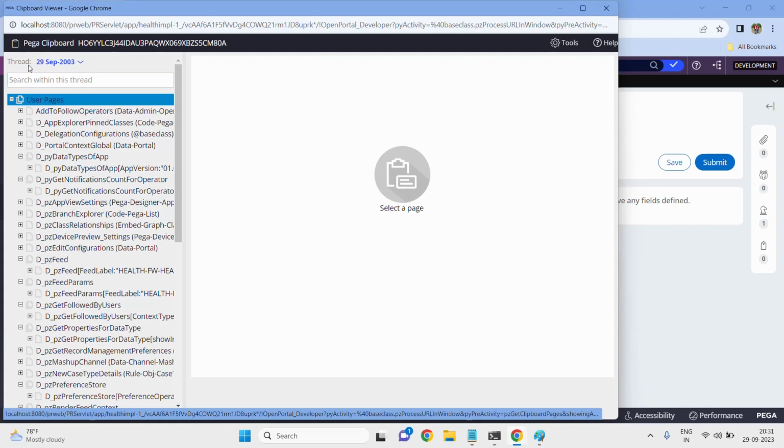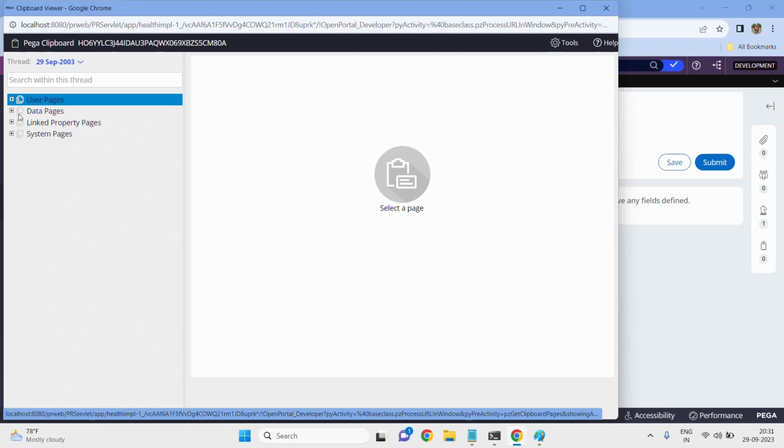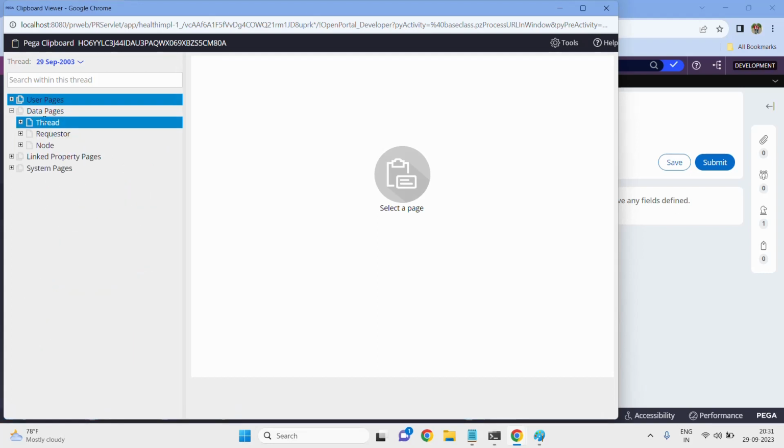Then it is of the type thread. Thread means this one is the thread. Data pages is one of the beautiful concepts in Pega. After explaining data pages, you will understand what is thread, what is node, what is requester. This case ID will be of type thread, not requester or node. This case ID is regarding thread. From this point, please remember this one. This is enough, and in the coming video I will explain what is a thread, node, requester.